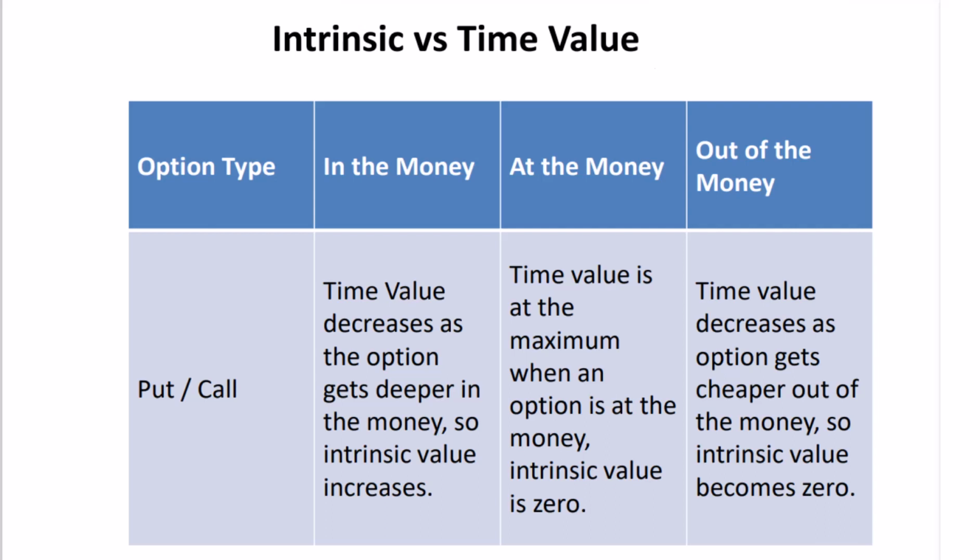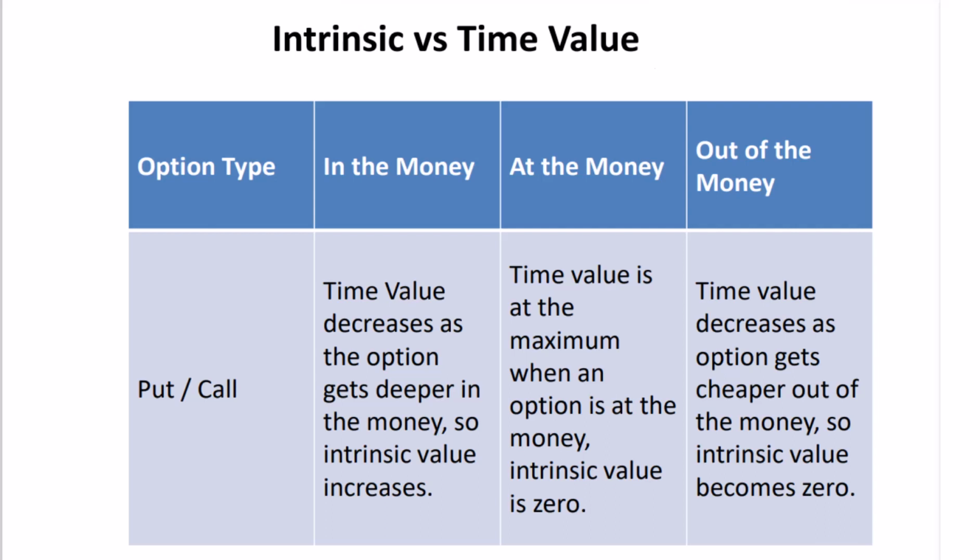Let's delve into how the type of option, whether it's in the money, at the money, or out of the money, affects time value and intrinsic value. For call options, in the money, time value decreases as the option gets deeper in the money, causing intrinsic value to increase. At the money, time value is at its maximum when an option is at the money, while intrinsic value is zero. Out of the money, time value decreases as the option gets cheaper out of the money, making intrinsic value become zero.